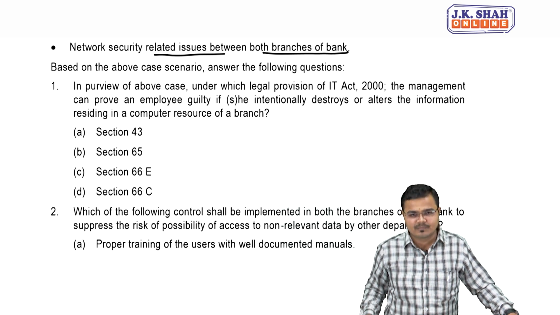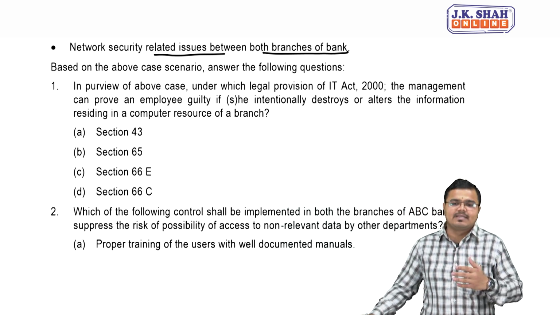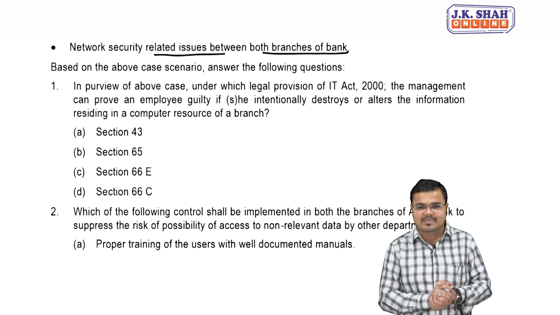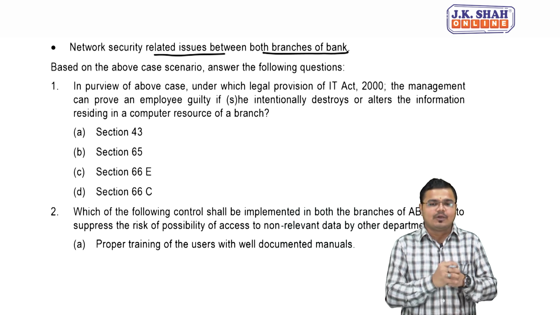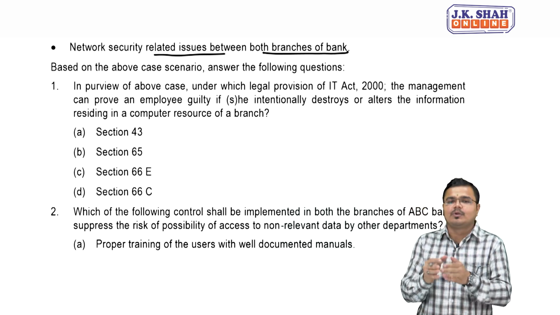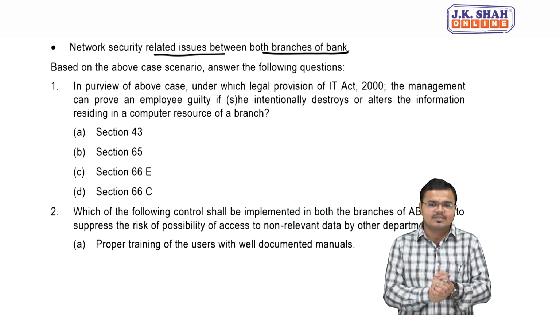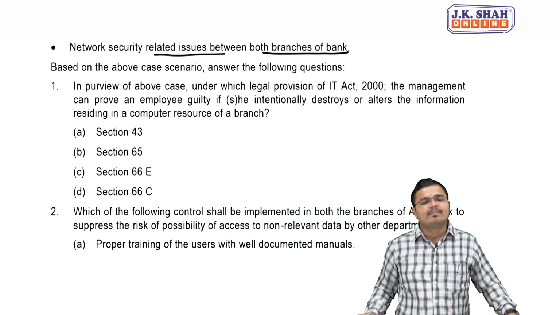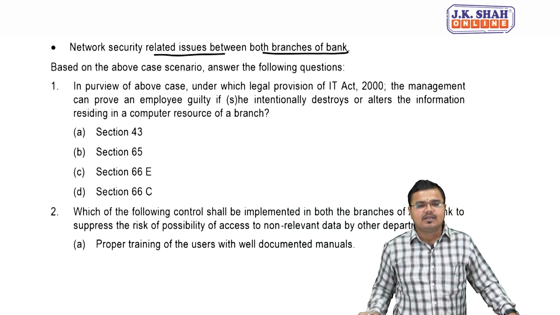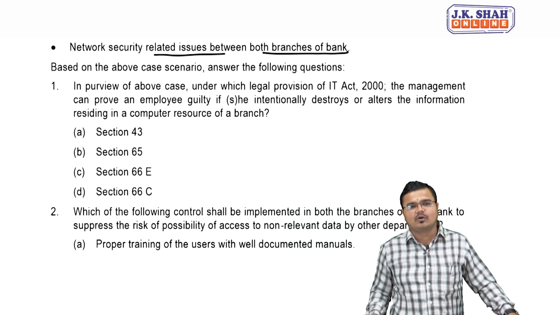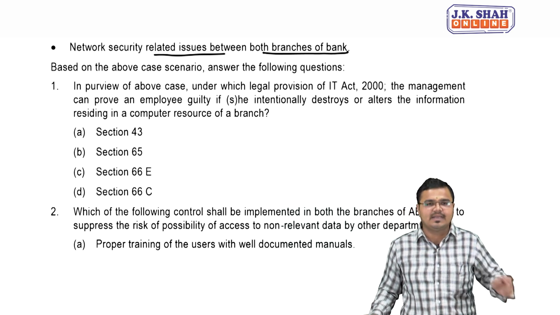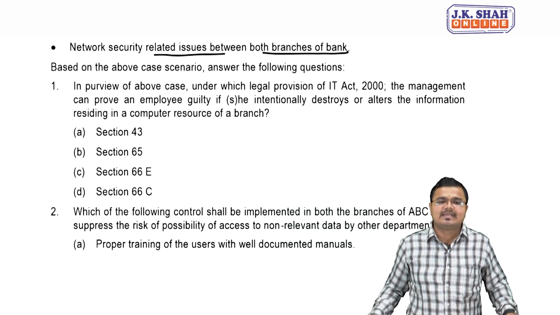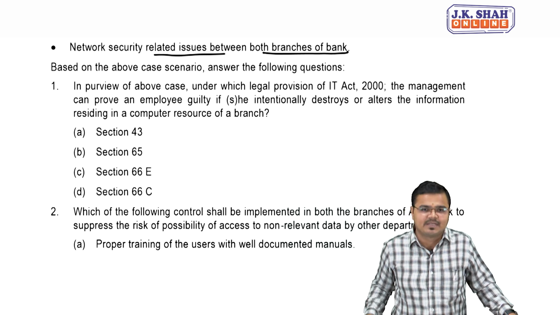So people, if you have studied chapter number 5 thoroughly, you will come to know that there is a section provided in chapter number 5 called section 43, which covers computer related offences, in which we have section 43, probably sub-section 2 exactly, that indicates if any person intentionally destroys, deletes or alters any data residing in a computer database or in computer resources, then such person would be found guilty and punished accordingly.